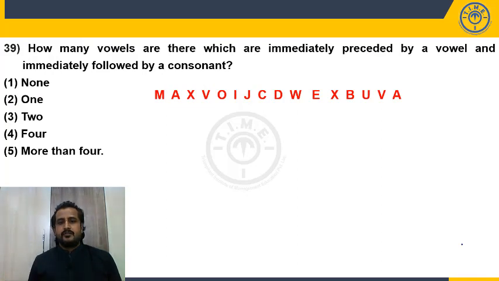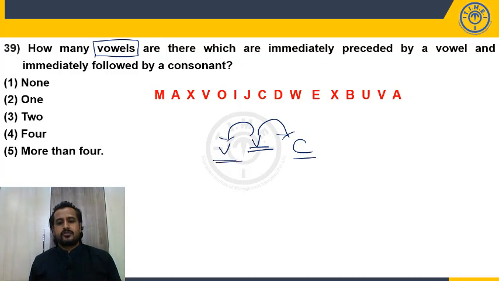How many vowels are there which are immediately preceded by a vowel and immediately followed by a consonant? So your focus should be on vowels. Vowel immediately preceded by a vowel and immediately followed by a consonant. So what should be my order? Vowel, vowel, consonant. So 2 vowels should be together and then a consonant. Where do you have that? There is a vowel but no continuation vowel. O, I, yes. Consonant, yes, it is one pair. Where we have the 2 vowels consecutively. C, D, W, E, X, B, U, V, A, nowhere. So how many? Only 1. So choice 2.